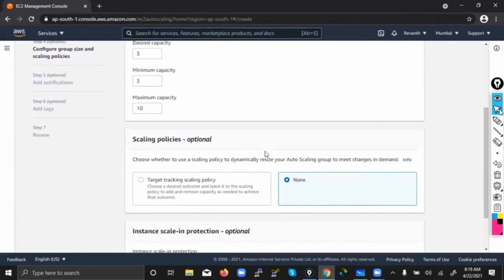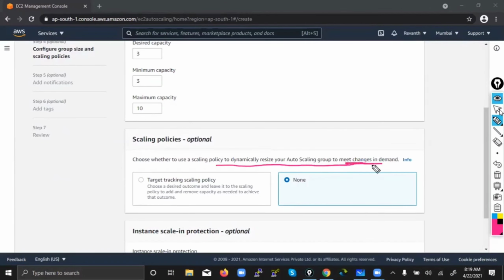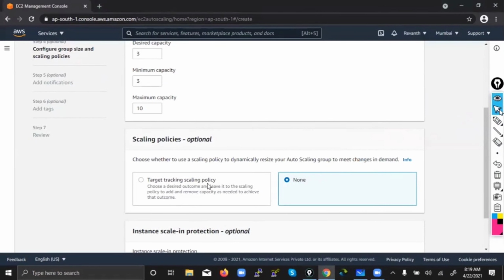Next comes the scaling policy. So when you want to increase the group, dynamically resize your auto scaling to meet the changes in demand. What is the change in demand? CPU is increasing to more than 80. From when it reached 80, that means something has changed dynamically in your machine. So that is called target tracking scaling policy.